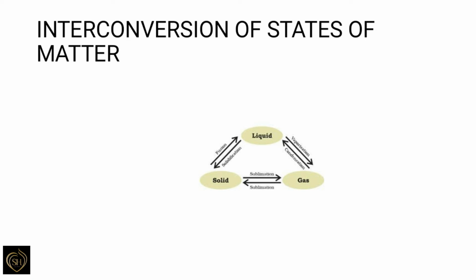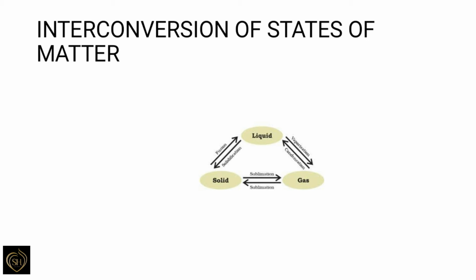And this water vapor on cooling changes back to liquid water. Here we can see the change from one state of matter into another and then back to the original state. Here there is not any change in its chemical composition. Only the state is changed.